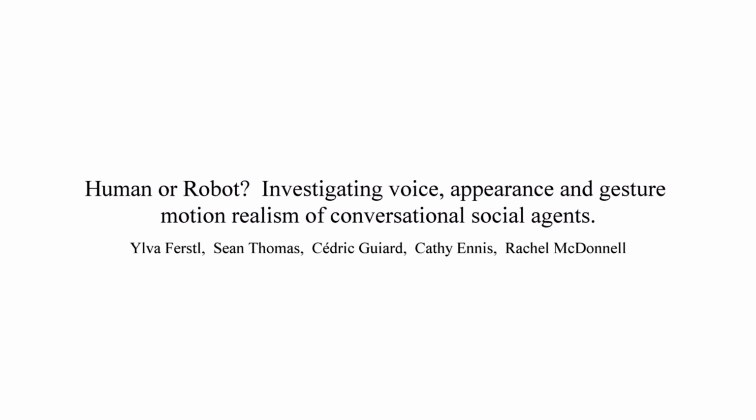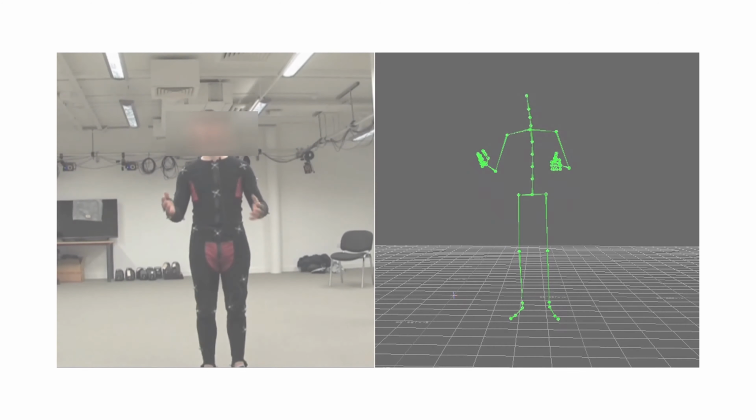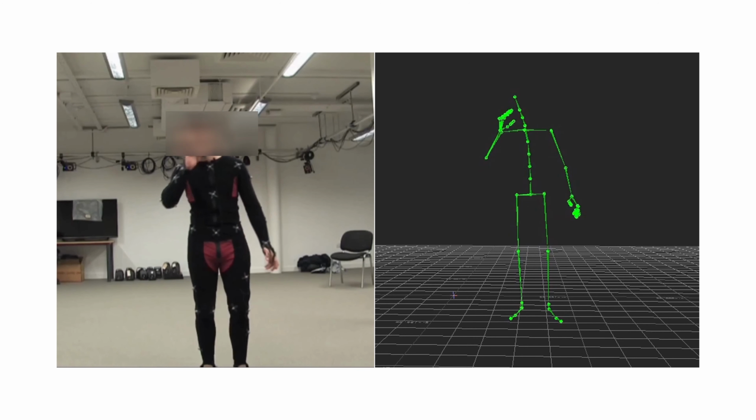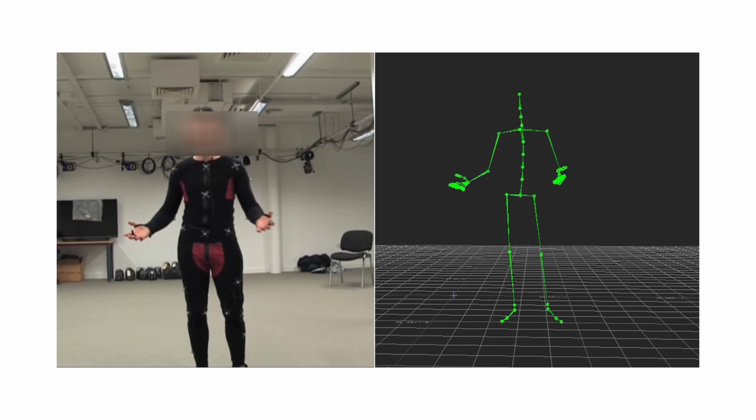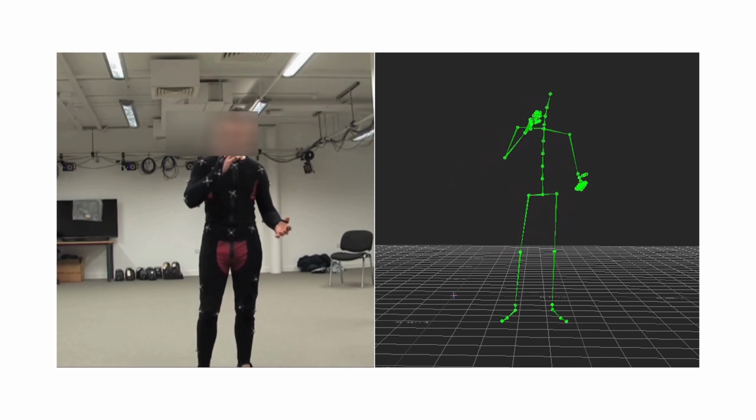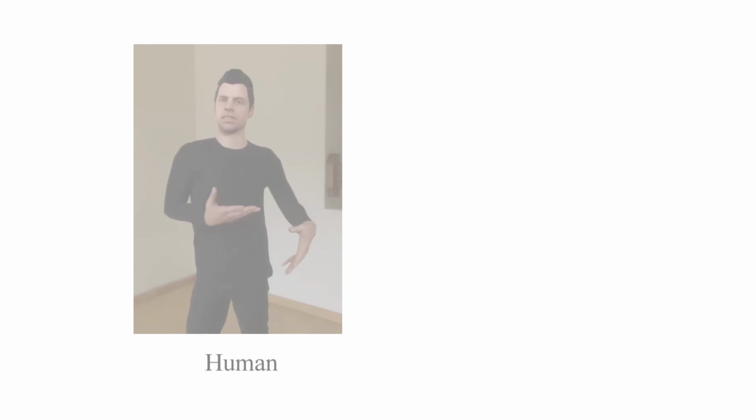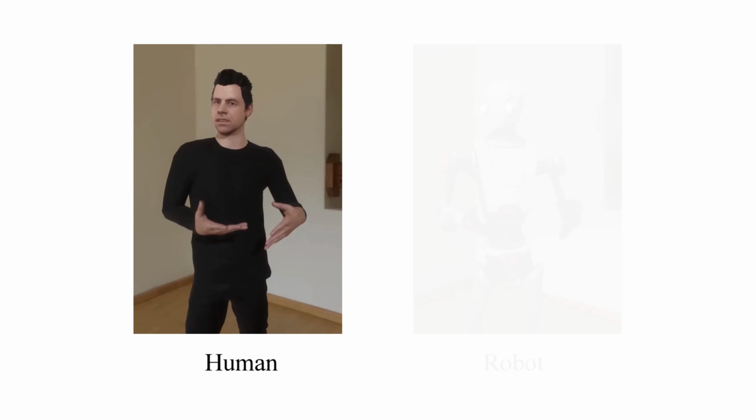Human or robot, investigating voice, appearance, and gesture motion realism of conversational social agents. Our aim is to understand the perceptual impacts of different combinations of speech and gesture channels. Using stimuli created from real motion capture data, we investigate the perceptual effects of motion and speech using two avatars: a human avatar and a robot avatar.